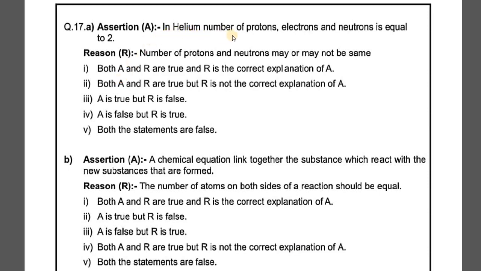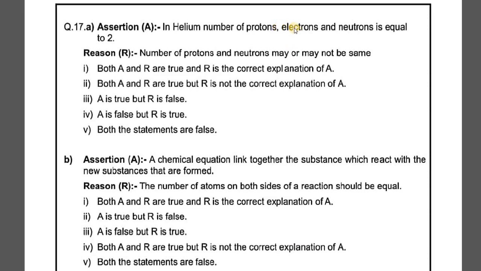In helium, the number of protons, electrons and neutrons is equal to 2. So as you all know, helium has the atomic number of 2 and atomic mass of 4. So it has the number of protons equal to 2. Electrons are also 2 and neutrons are also 2. So the first statement is correct. The reason is: number of protons and neutrons may or may not be the same.